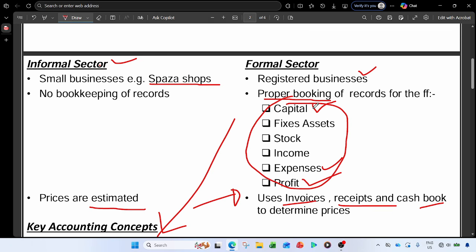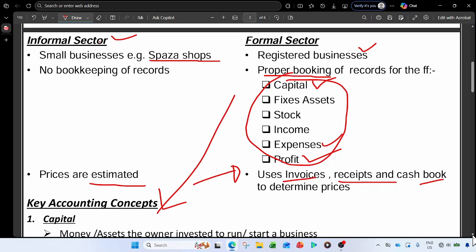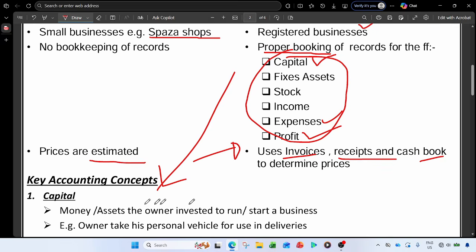Let's say, for example, a capital owner is using his business or taking his personal vehicle for deliveries in the business. So by doing that, the owner is providing his personal things to the business. That is recorded or recognized as capital in the business, right? Because it's from the owner. So first things first, what is capital? Capital is money or assets the owner invested to run or start a business.